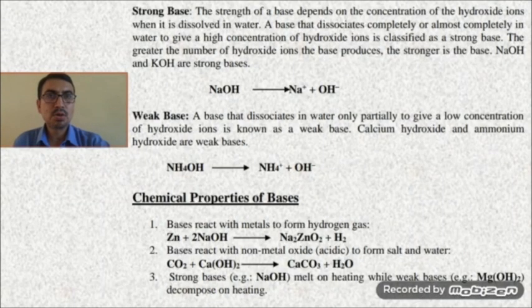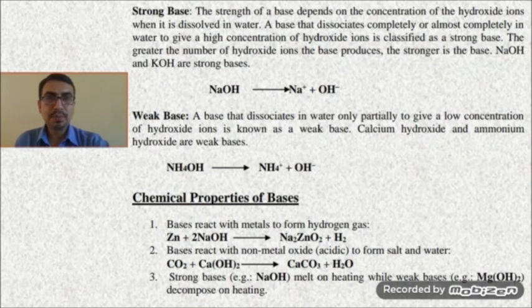So, what is a strong base? A base which, when dissolved in water, dissociates completely or almost completely into ions is known as a strong base. The greater the number of hydroxide ions the base produces, the stronger the base. Sodium hydroxide is an example of a strong base. If you see the reaction, sodium hydroxide when dissolved in water gives sodium ion and hydroxide ion. It completely dissociates into ions, so it is a strong base.